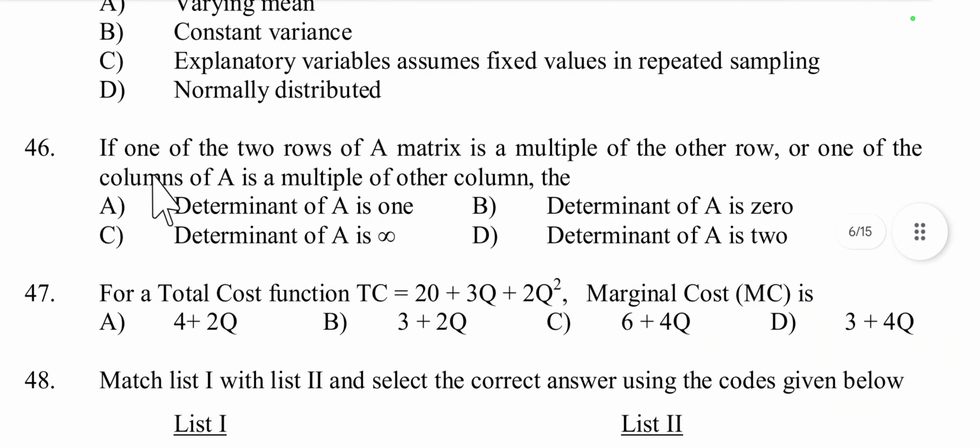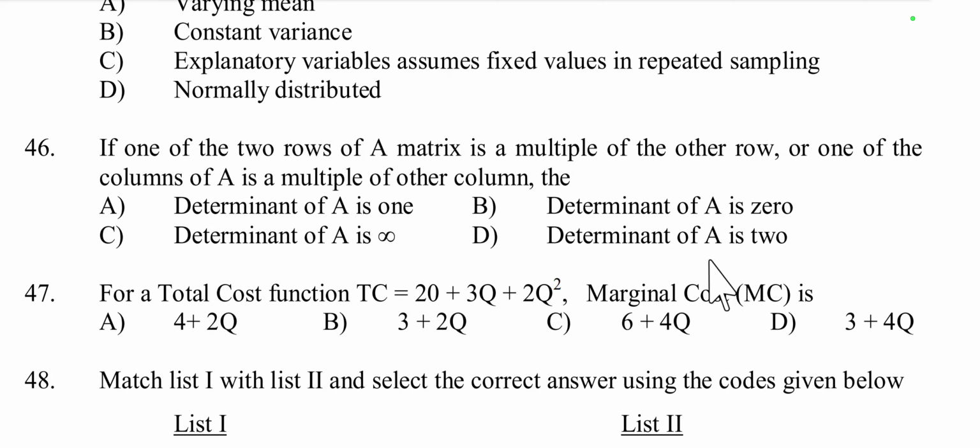Then question number 46. If one of the two rows of A matrix is a multiple of the other row, or one of the columns of A is a multiple of the other column, then the determinant of A is 1, 0, infinite, or 2.